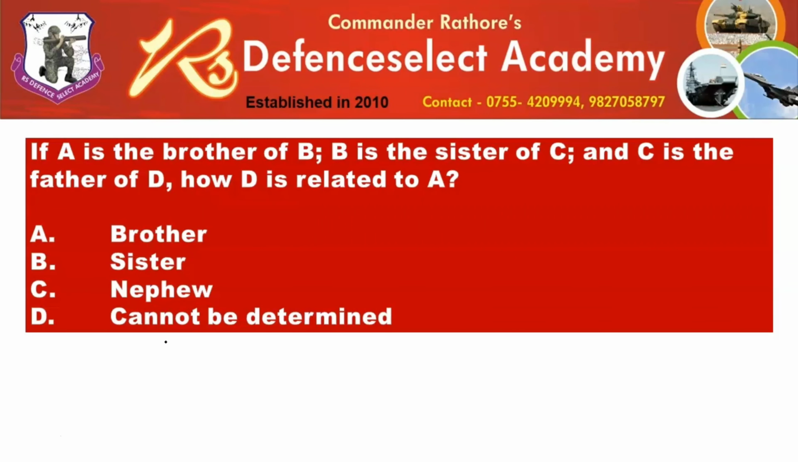Now let us pick up the next question. This is very easy. It is written that A is brother of whom? Of B. A is brother of B, and who is B? B is sister of whom? Of C. So obviously if B is sister of C, all these three are siblings. A is brother of B, whereas B is sister of C, and C is father. That means C also has to be brother.